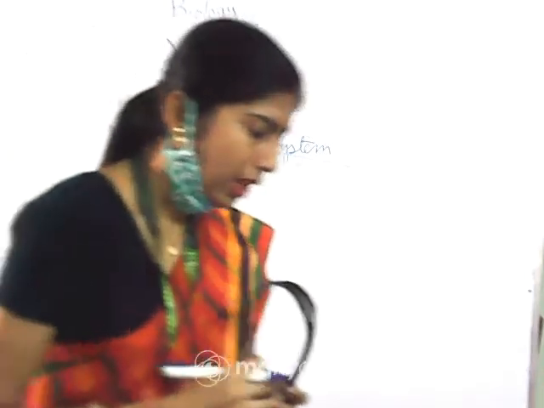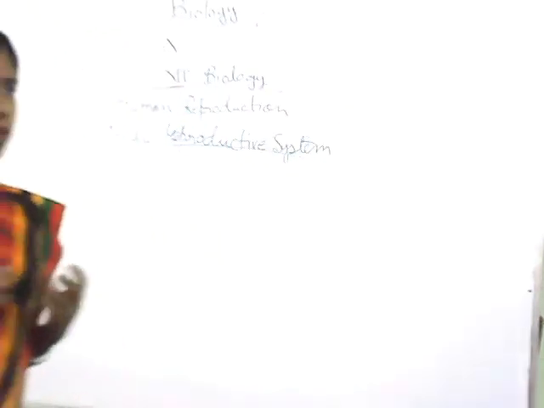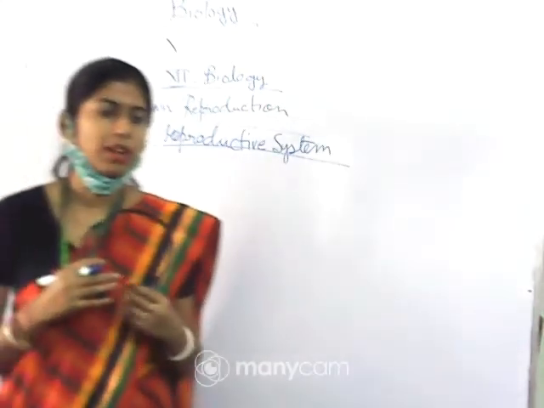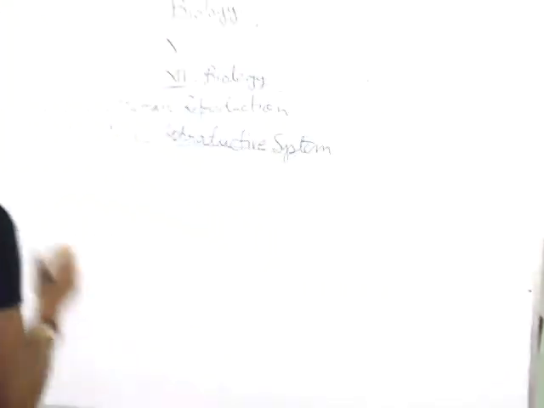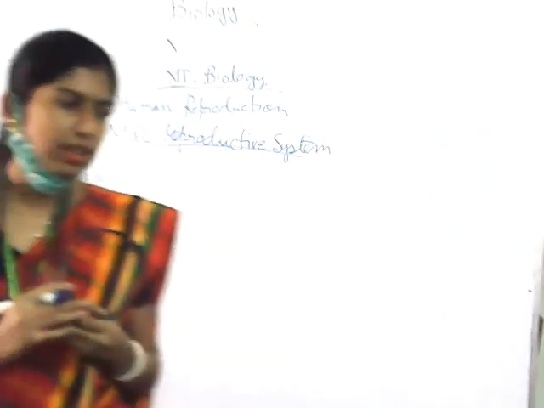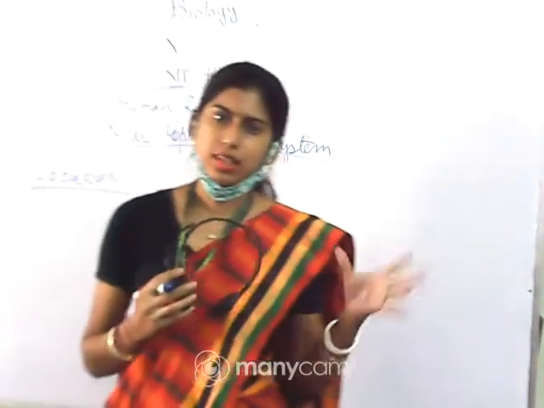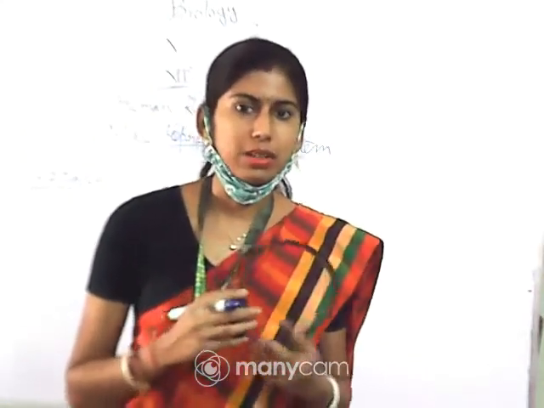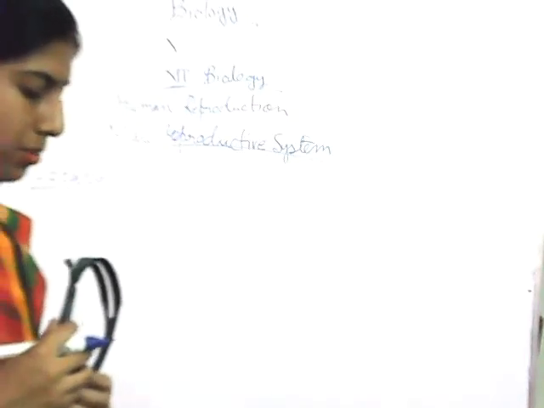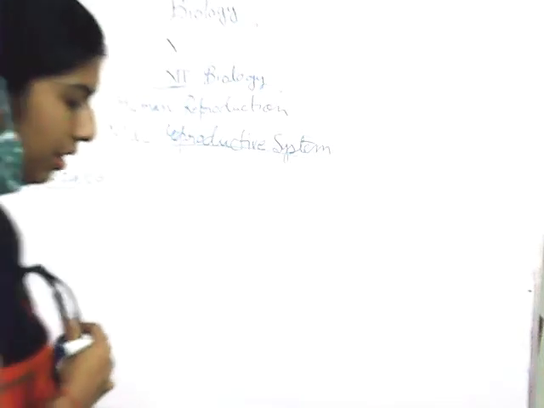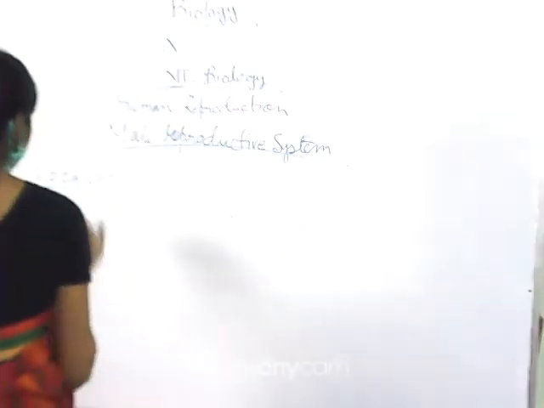Okay, so first you have to know what the different parts of the male reproductive system are and what is the location of the male reproductive system. Okay, so now if I consider the first one, that is location. As I know that already you have read all these in class 10. So in class 12 you will read the same part but in more detail. Okay. So what is the position or location of the male reproductive system? It is located in the pelvic region.